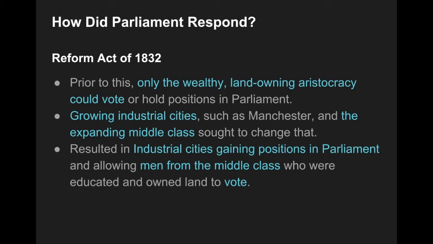So, not everybody gets the opportunity to vote as a result of the Reform Act, because the working class men who are working in the factories still don't have any representation. And the other big group still alienated from voting is women. Sorry, ladies, you still don't have any voting rights here in 1832.